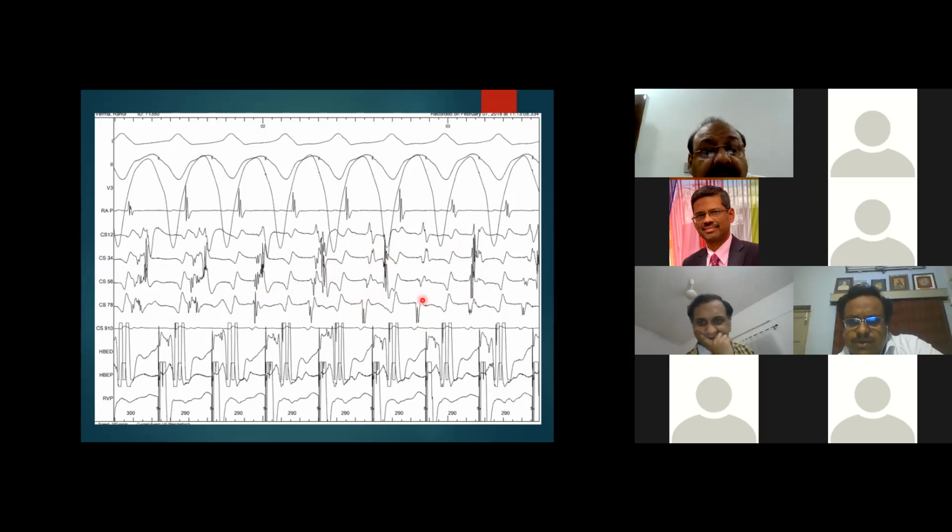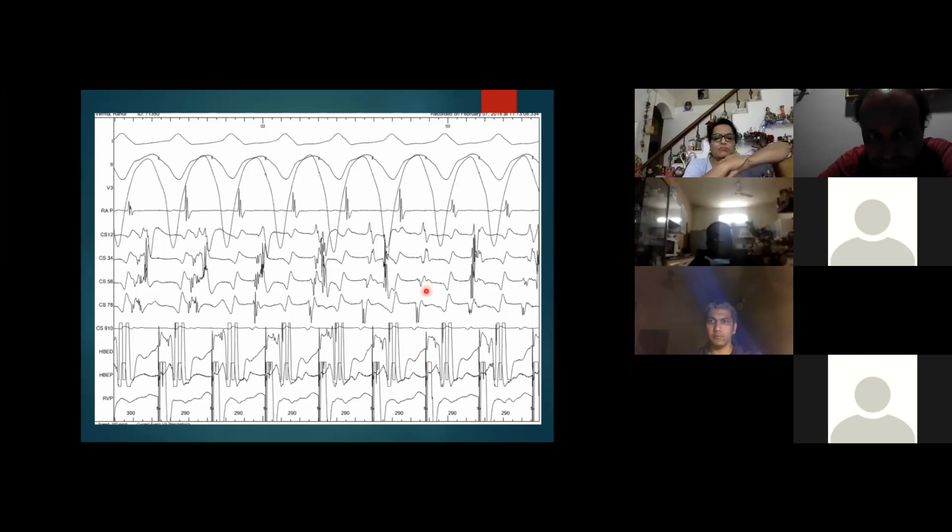This is a very nice slide. In this one, you can see that the LA jumped out also, right? The V to LA is out, and then the CS is already dissociated by this time. Yes, sir. So this may also be LA, definitely, because it's not a sharp signal and maybe has a far field component before it. So that could be the V2, right? In a CS, you have both the V and the A. Yeah, I thought this is the V. Correct, I agree. This A could be the LA, and then the next to it is the CS musculature signal.